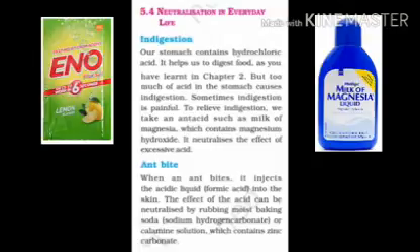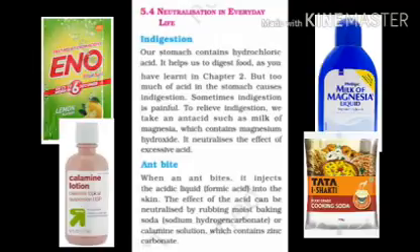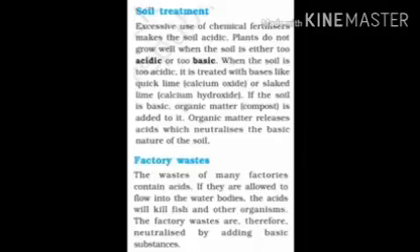Similarly, when you are bitten by an ant, it injects acidic liquid, formic acid, into your skin, which gives an itching sensation. And to neutralize this acid, if you rub some basic substance such as calamine solution, which contains zinc carbonate, or soda, that is sodium hydrogen carbonate or sodium hydroxide, it will give you relief from itching because it neutralizes the acid. Similarly, if the soil is too acidic or too basic, it is not good for plants.